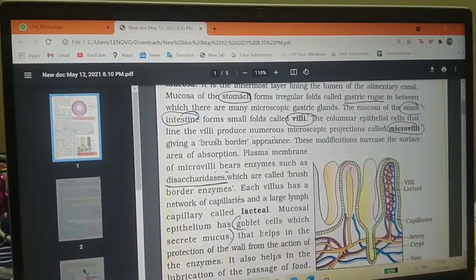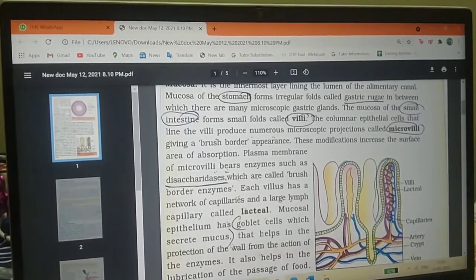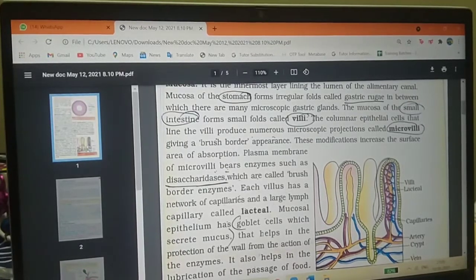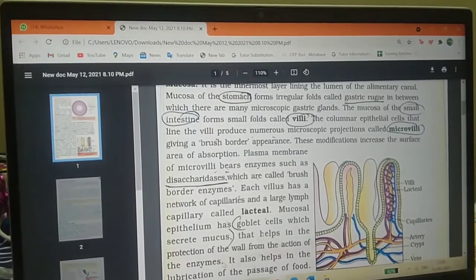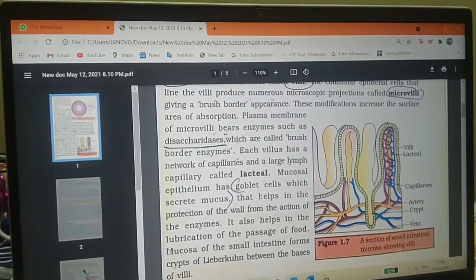The mucosal epithelium has goblet cells, which secrete mucus. Mucus helps the food move easily. It helps protect the wall from the action of enzymes, and it also helps in the lubrication of the passage of food, meaning easy movement of food.